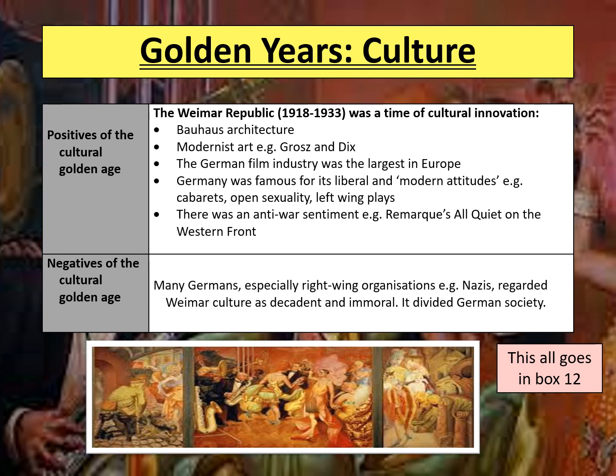The negatives of the cultural golden age then is mostly just about the fact that many Germans, of course, were still right-wing, and so especially the right-wing organisations like the Nazis, they regarded Weimar culture as incredibly decadent and immoral. And therefore, although these cultural changes are seen as innovative and a step towards modern society, it certainly divided German people at the time, because some people liked these changes and some people certainly didn't approve of them, and that's one of the reasons when we get into Nazi Germany, we begin to see a reversal of these cultural changes.